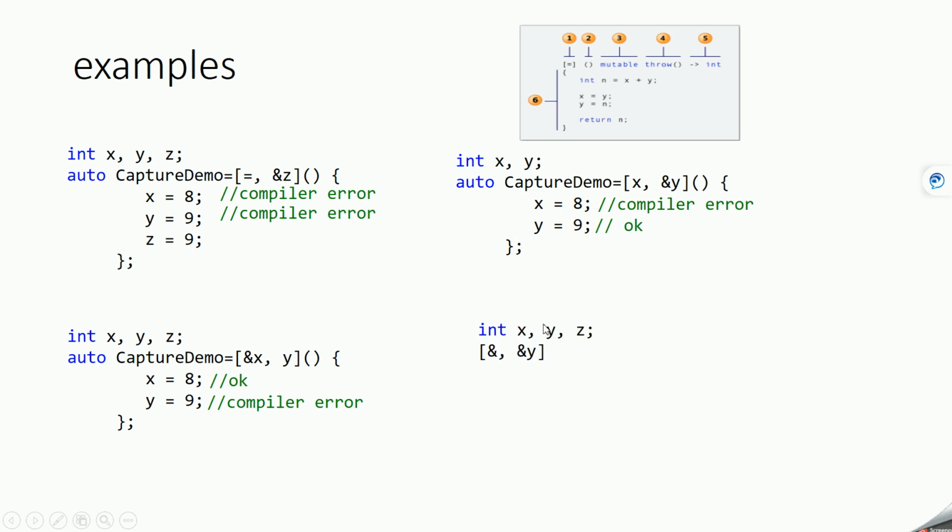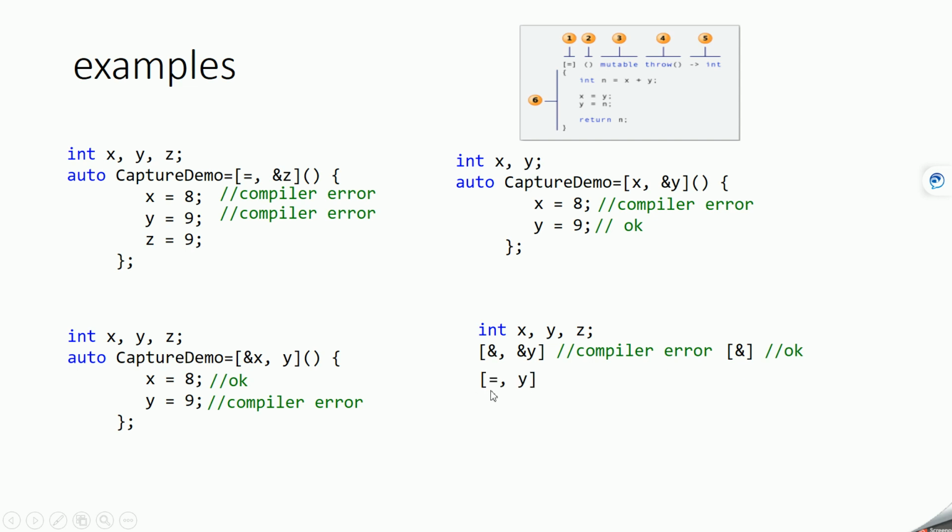Okay. Now suppose you have x, y and z, and first you are saying capture all the variables by reference, and then again you are explicitly mentioning that you want to capture y by reference. This is a duplicate kind of thing, so this will give you an error, because this ampersand symbol already means capture all the variables by reference, and then again you are mentioning capture y by reference. That is redundant, so it is a compiler error. So this line of code is correct. Just give the ampersand symbol if you want to capture all the variables by reference.